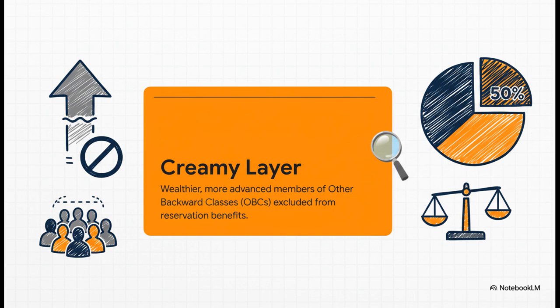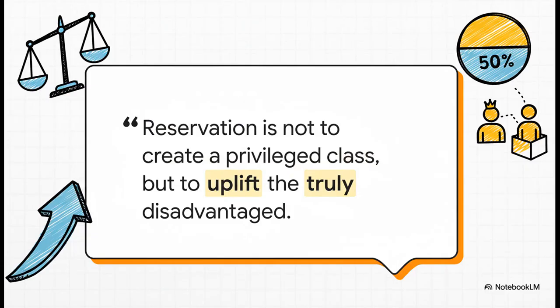The logic was simple. They don't need the support, and if they take those spots, the benefits won't reach the people who are still struggling the most. And this right here is the core of that idea. The court's message was unmistakable. Affirmative action has to reach the people who genuinely need it. The goal wasn't to create a new privileged class within a reserved group, but to make sure the benefits were flowing to the people who were truly at a disadvantage.